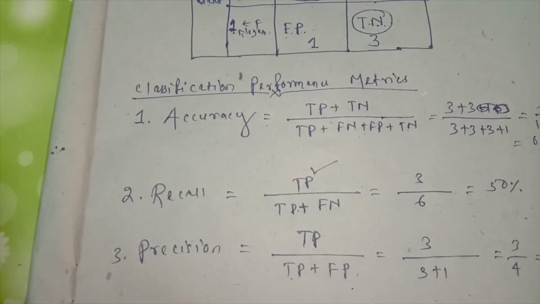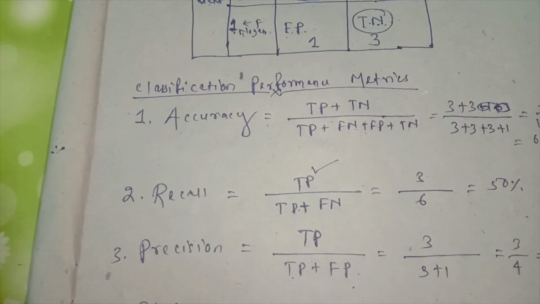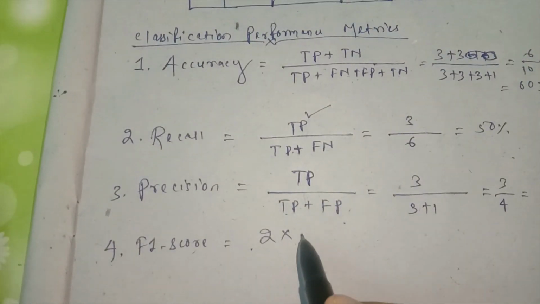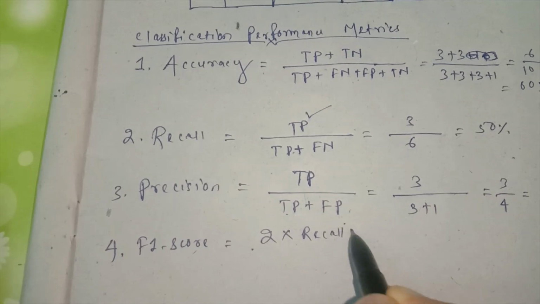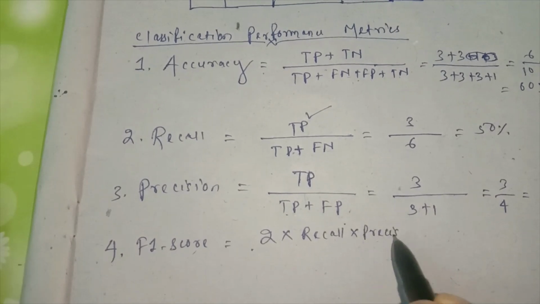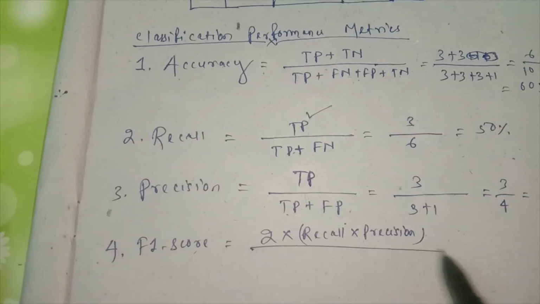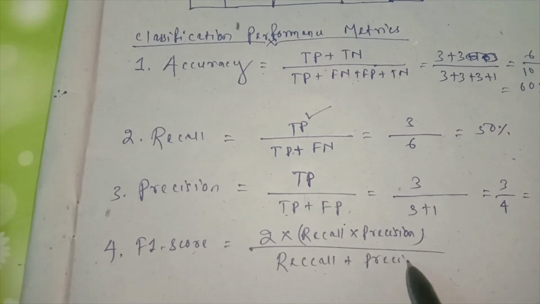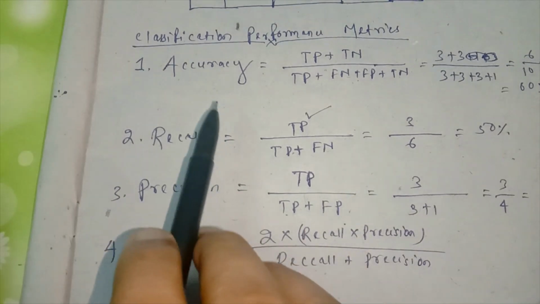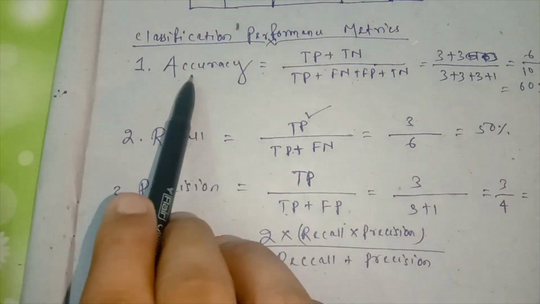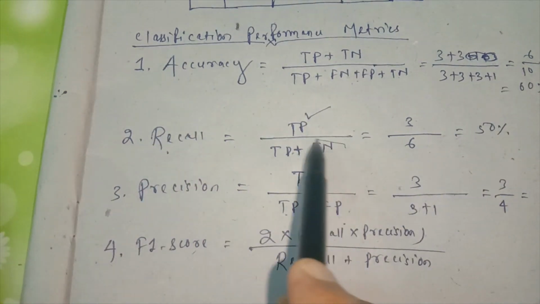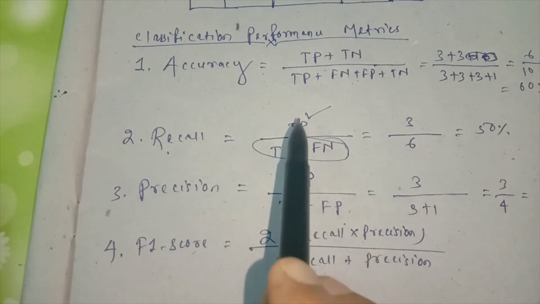Another is the F1 score. This is another parameter, another metric. The formula is 2 into recall into precision divided by recall plus precision. Here I am not going to describe the details of the importance of the parameters. Remember that accuracy only shows how many samples are correctly classified. Recall only says how many true positive values there are and how many are correctly classified.